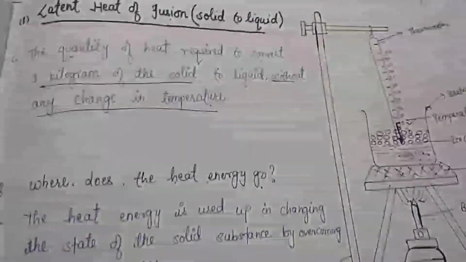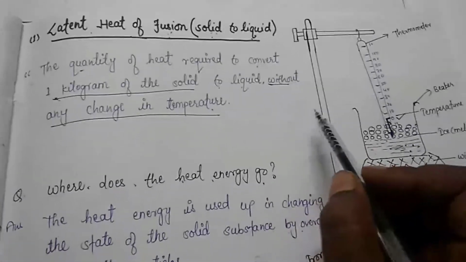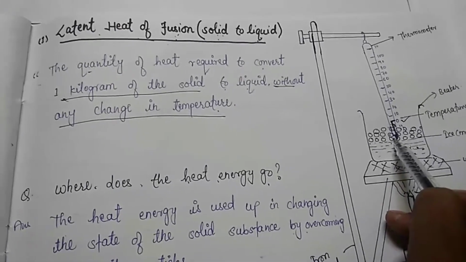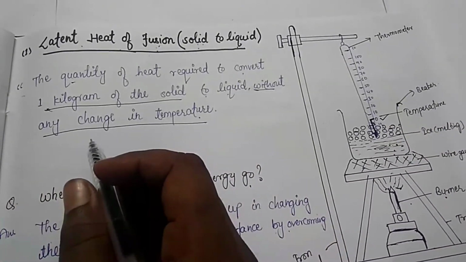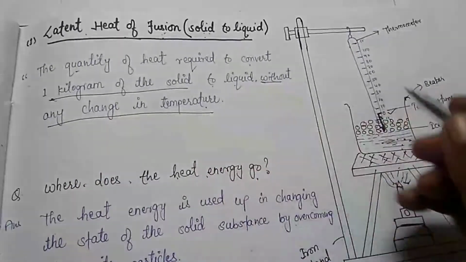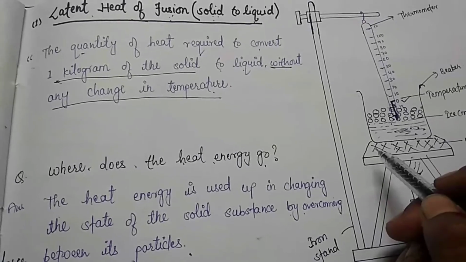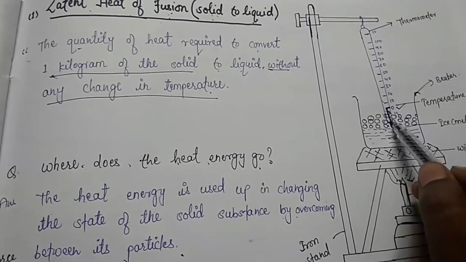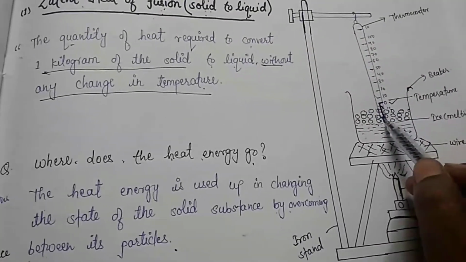And now we will discuss why the temperature of melting ice does not rise even though the heat is continuously supplied. Clear, children? This can be explained. Children, ice is a solid substance, so the particles are closely packed.